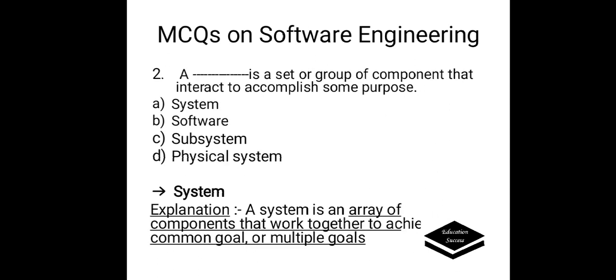A dash is a set or group of components that interact to accomplish some purpose. Options are A. System, B. Software, C. Subsystem, D. Physical system. Correct answer is system, because a system is an array of components or group of components that work together to achieve a common goal or multiple goals.